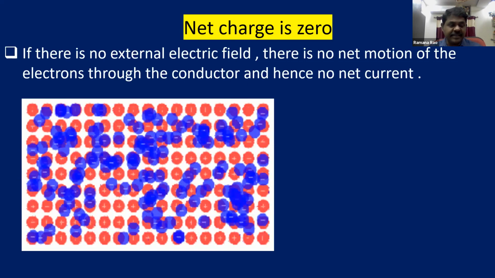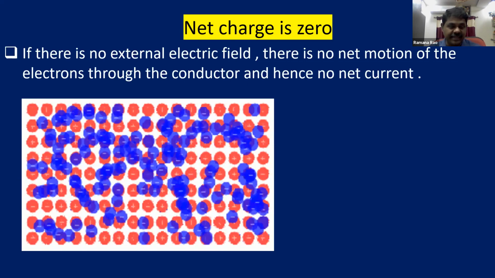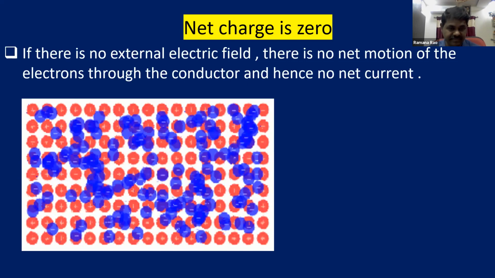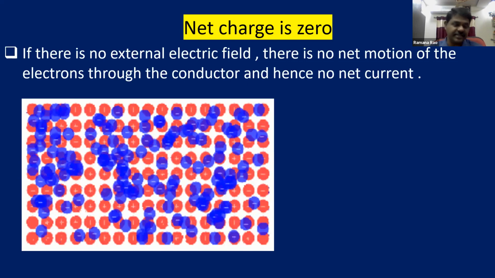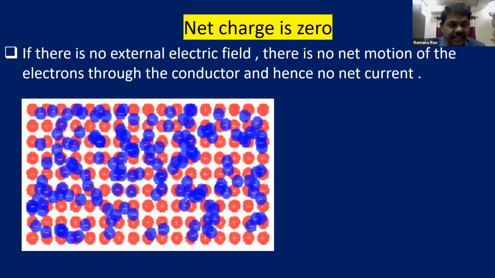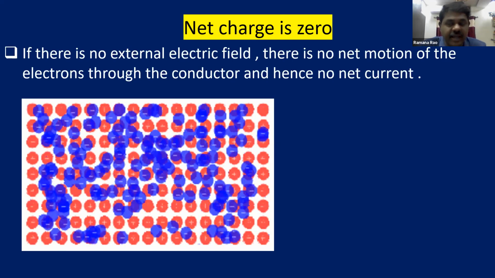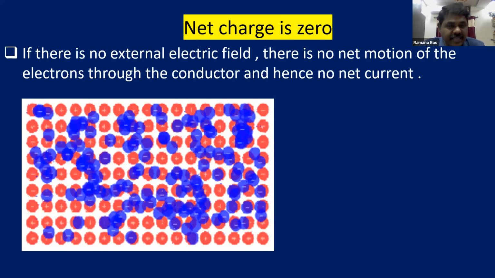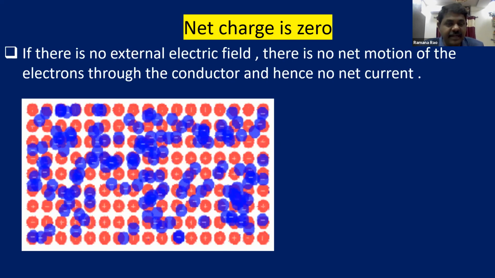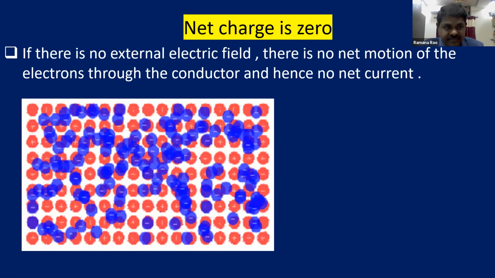This is a metallic conductor, and this is the view of the flow of charges inside it. You can see the fixed positive ions as well as the moving electrons, and it is not connected to a battery.